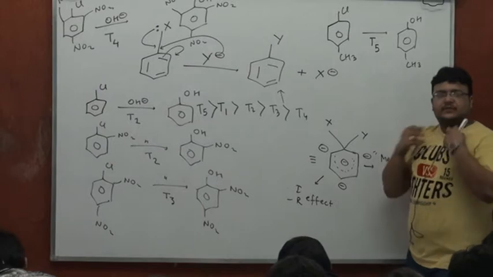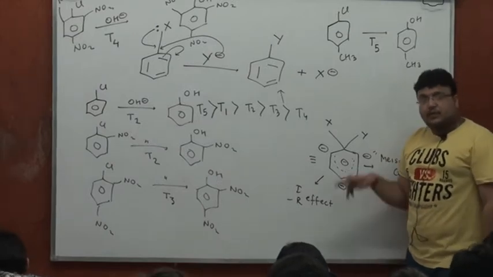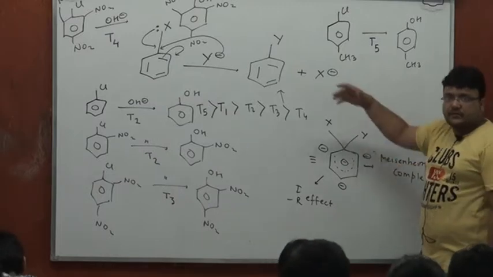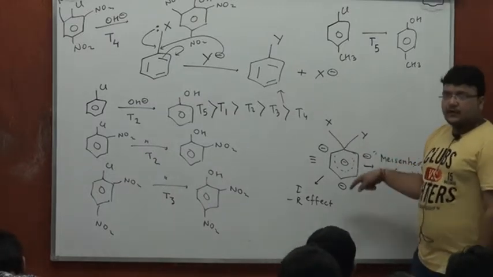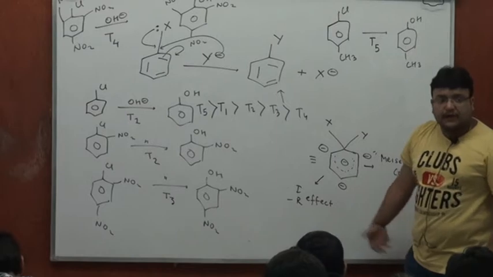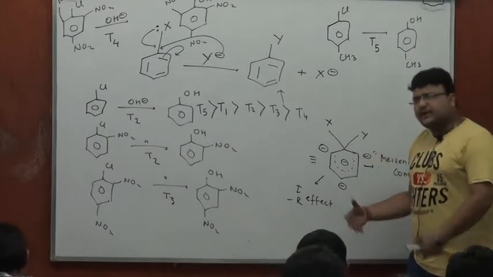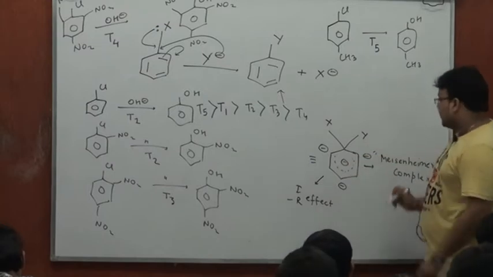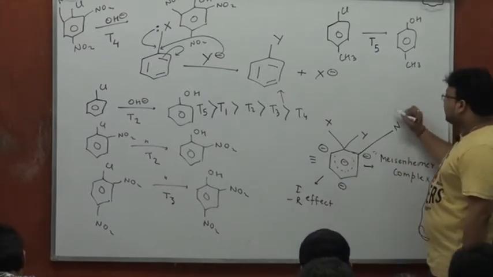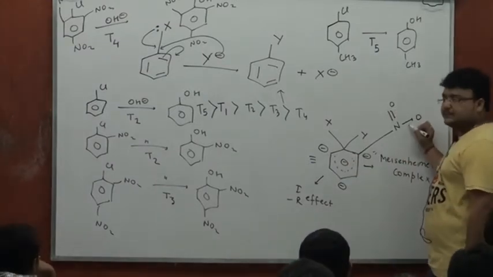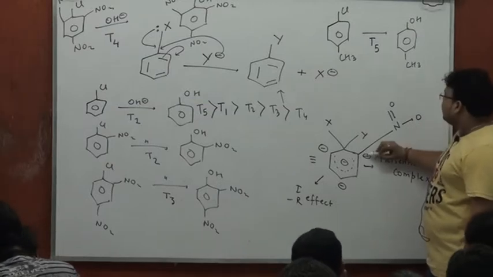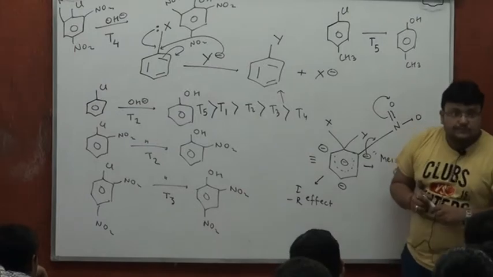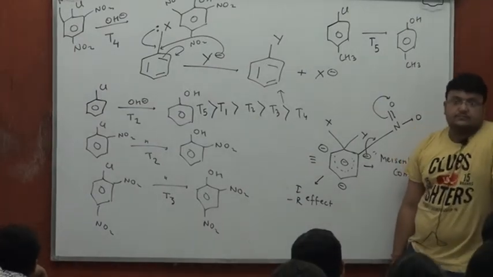Again, the stabilizing effect of -I -R will be more at ortho and para positions, because if you look at the intermediate, I gave you the structures before. Ortho and para will bear this negative charge, and we have seen it before. We are used to charge development at ortho and para positions only. Realize at ortho or para positions, a -R effect, NO2 here, it will be able to further disperse this negative charge. Yes or no?